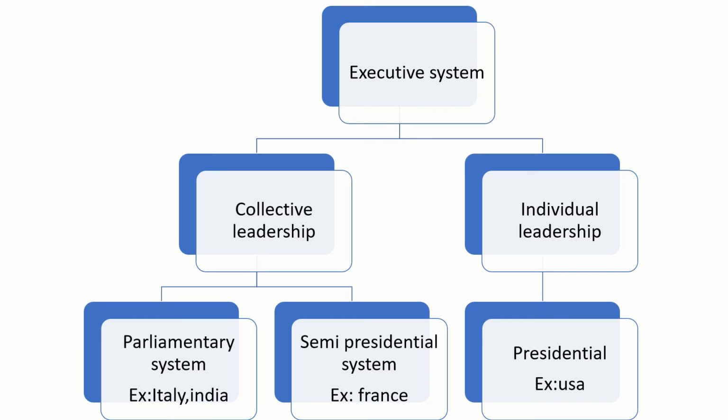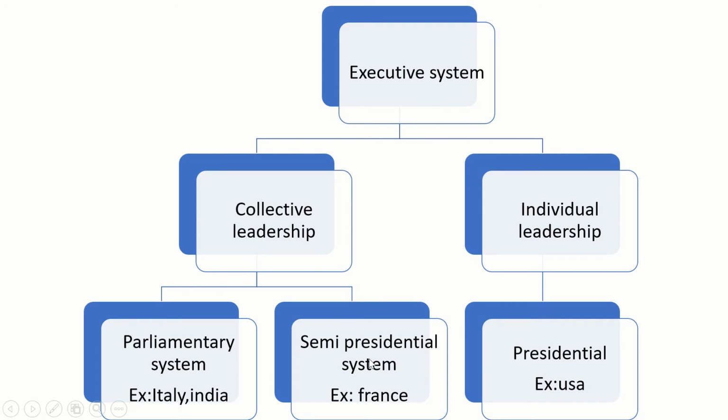Our executive systems are divided into two types, collective leadership and individual leadership. In collective leadership, the president and the prime minister are both there. In individual leadership, only the president is there. In collective leadership, there is a parliamentary system. In the parliamentary system, the prime minister has more power than the president. This type of system is followed in countries like Italy and India.